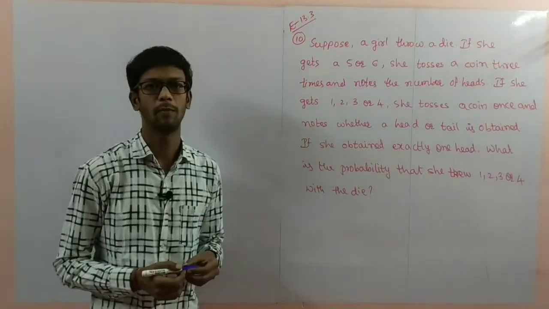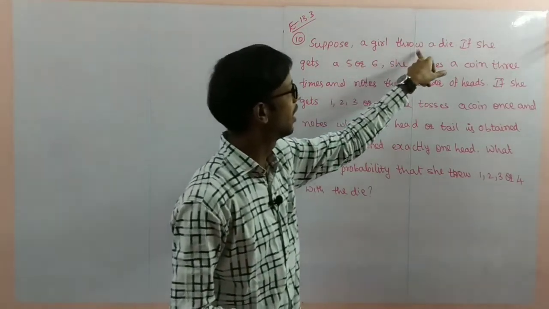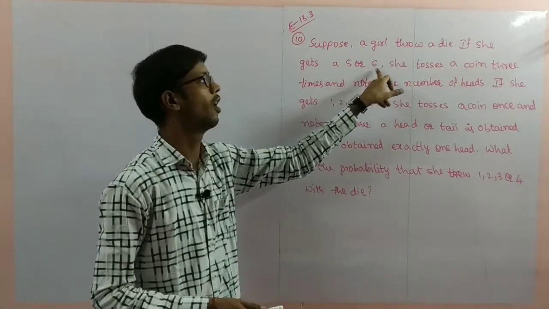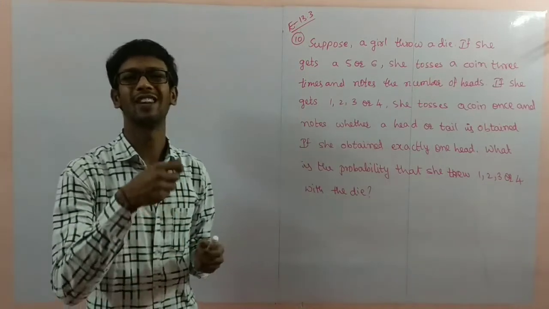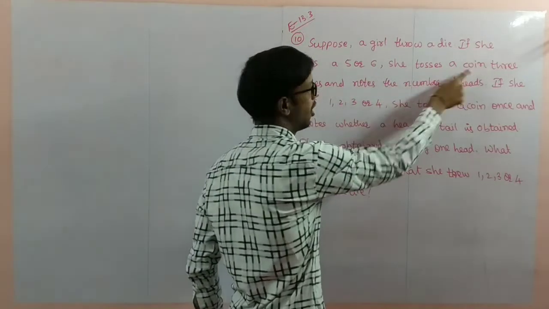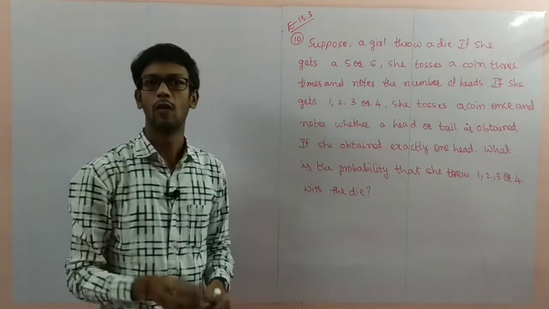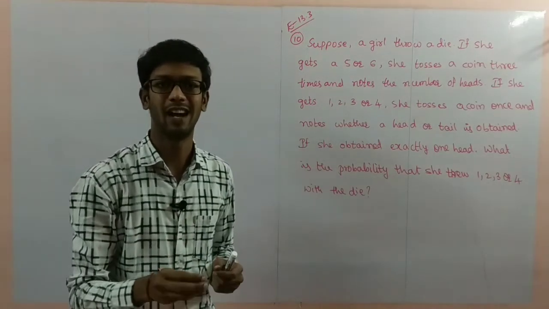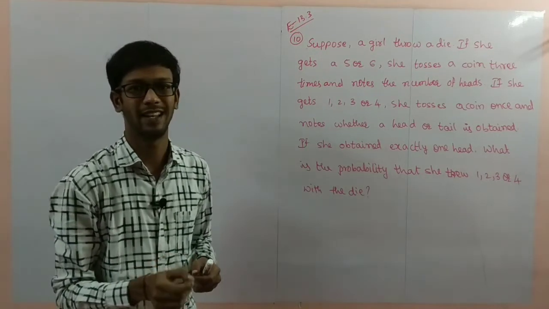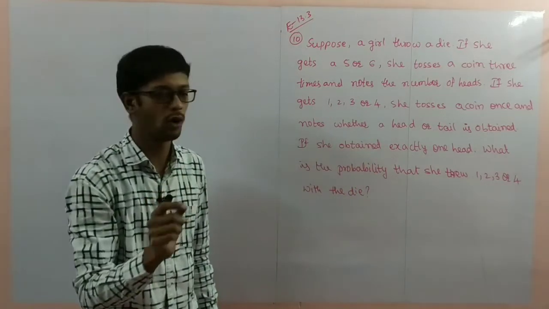Next, problem number 10 in exercise 13.3. Suppose a girl throws a die. If she gets a 5 or 6, she tosses a coin 3 times and notes the number of heads. One girl is throwing a die. If 5 or 6 is obtained, she tosses a coin 3 times and notes the number of heads.